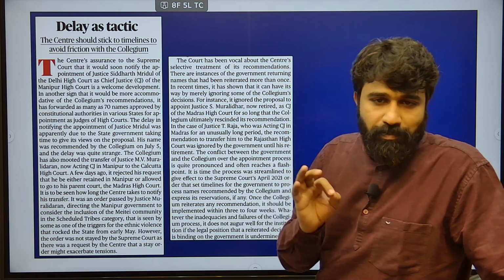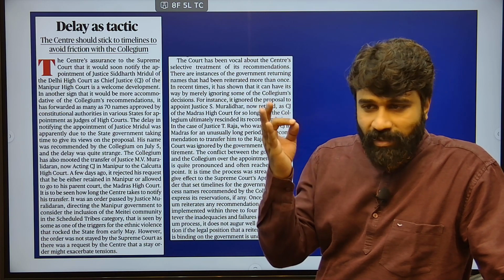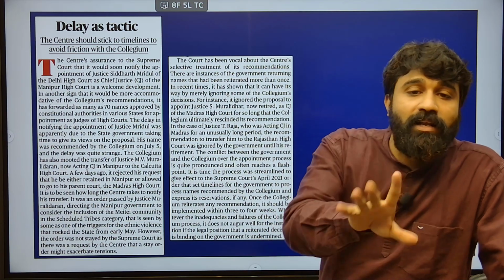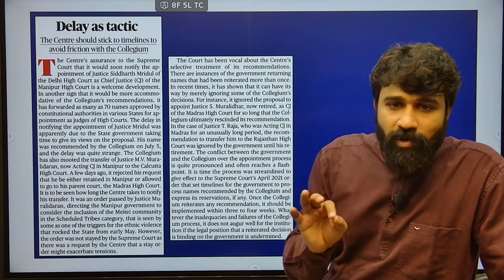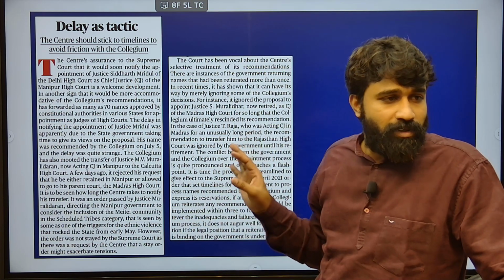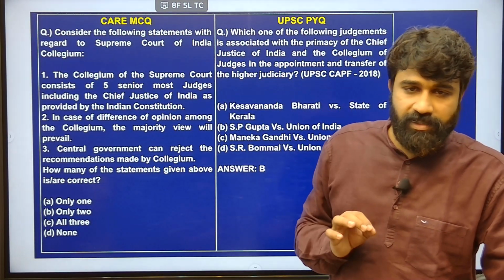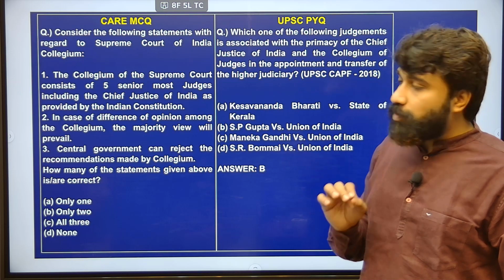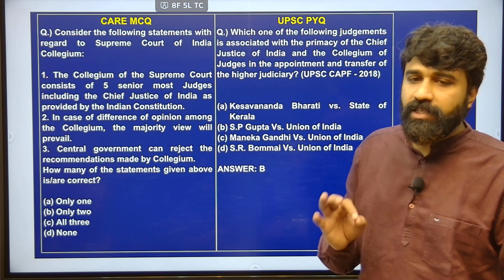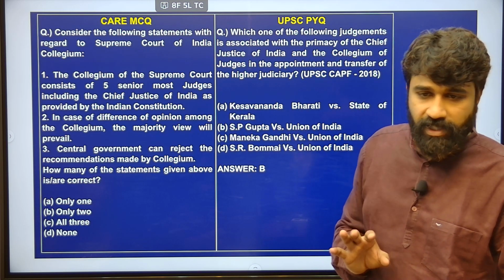This collegium concept came after the third judges case, S.P. Gupta, and also the first judges case. Actually, this is a transformation, but the final outcome is what? There is a memorandum of procedure established between the Government of India and the Supreme Court, right. So here there are certain contentious issues with respect to delay in the appointments and also transfer of judges. That is the major issue that was discussed in this article, delay in appointments and transfer of judges.